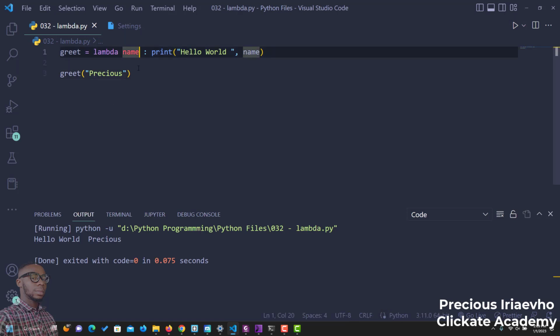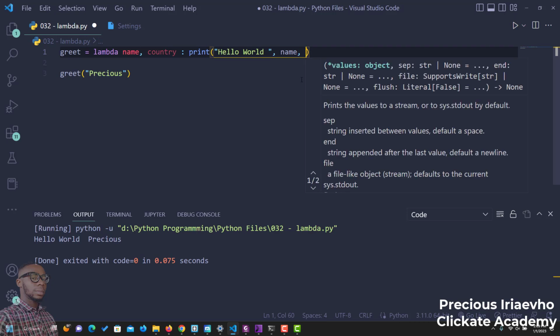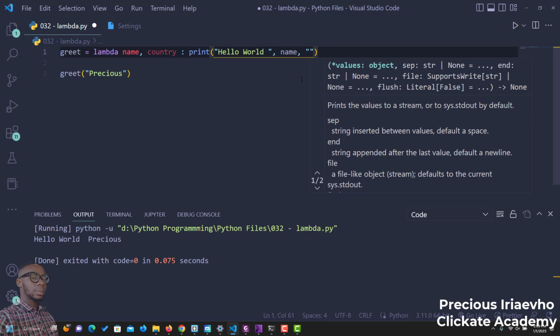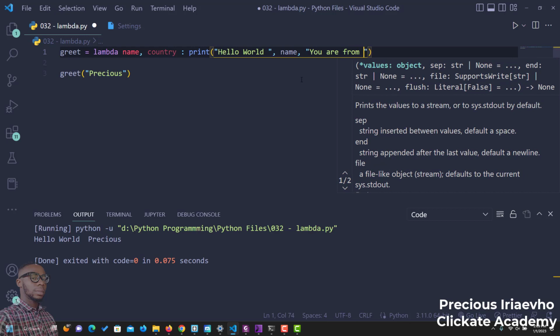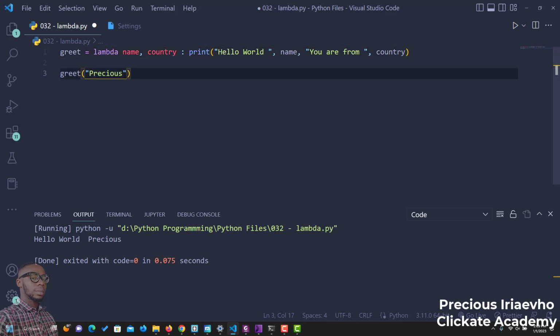You can also have other parameters. I can use country, hello world name, you are from country. So I just assigned two parameters, so I will send in two arguments, my name and my country.